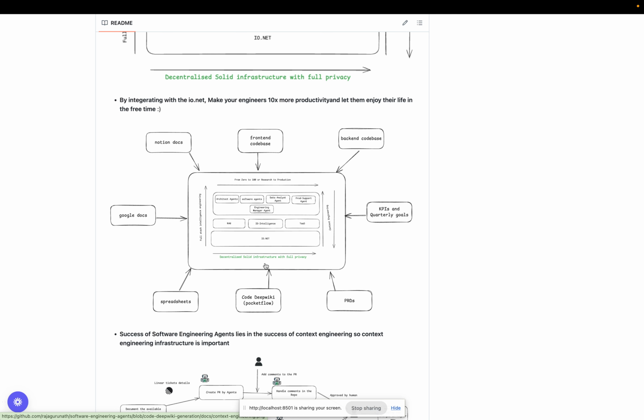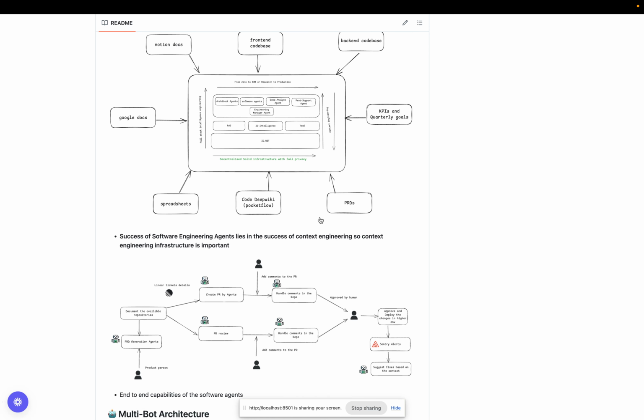That's how we context engineer it: front end and back end code bases, Notion docs, Google Docs, all of these need to be context engineered. Even KPIs and quarterly goals need to be fed to these agents, like the architect or manager agent, so they can plan, get the context accordingly, and then perform the actions. This is the context engineering.